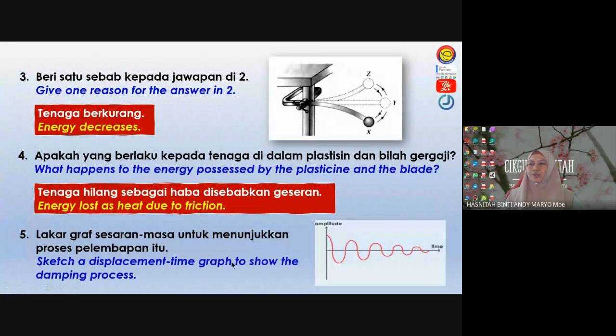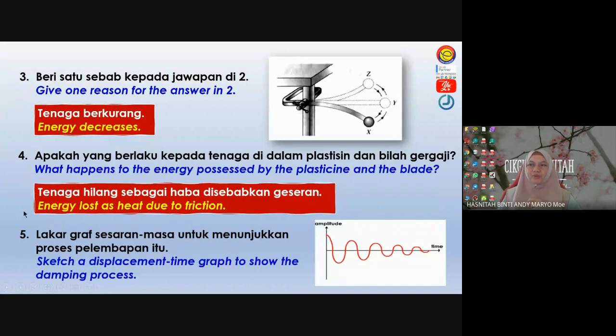That shows the example of damping process. Here is the amplitude, or the displacement, and on the x-axis is the time. You can see that the amplitude decreases with time. So in the future, the moment you see this graph, you know this is a graph involving damping.